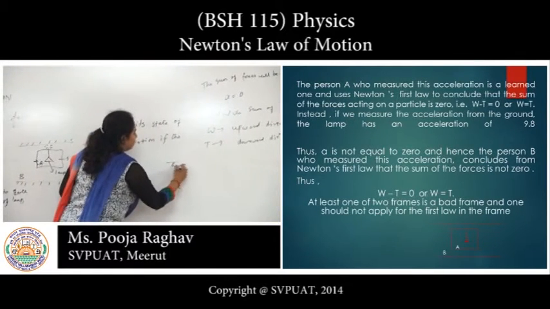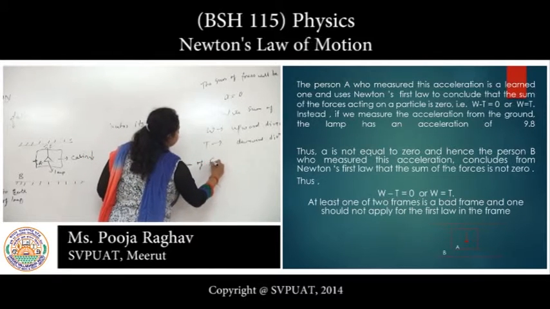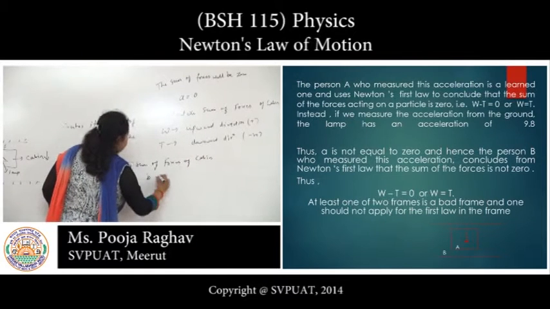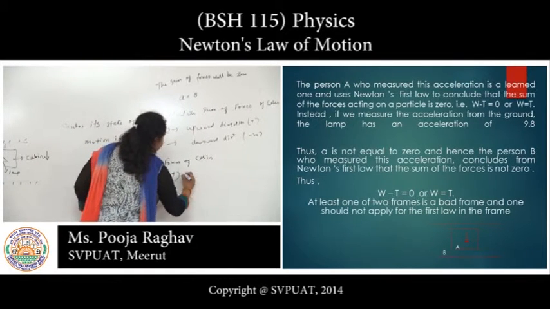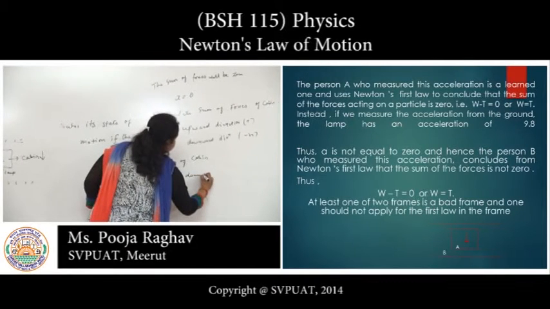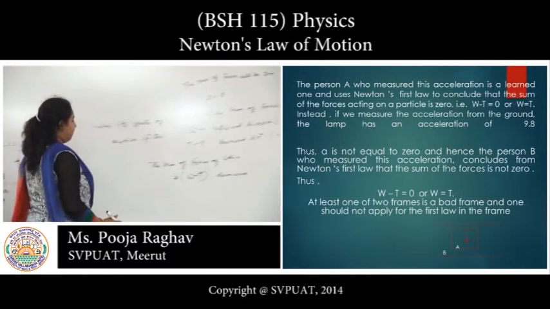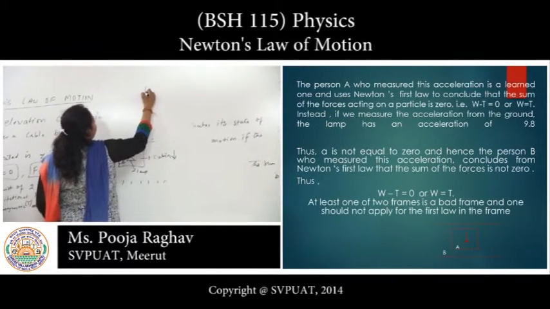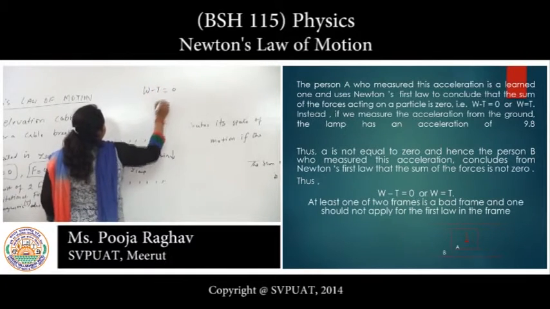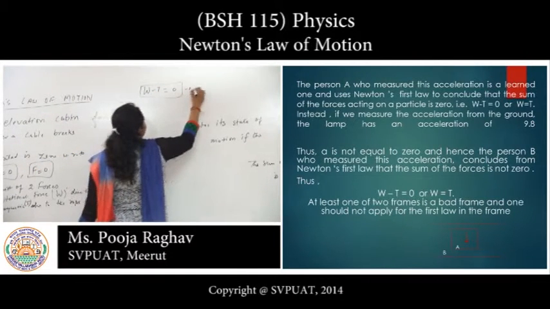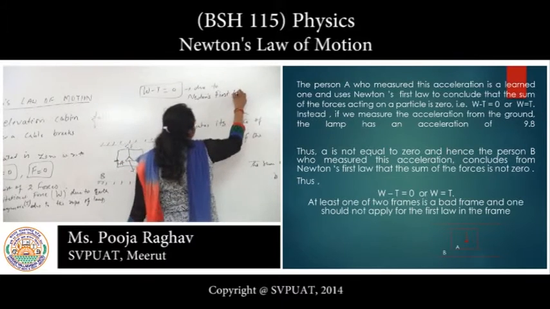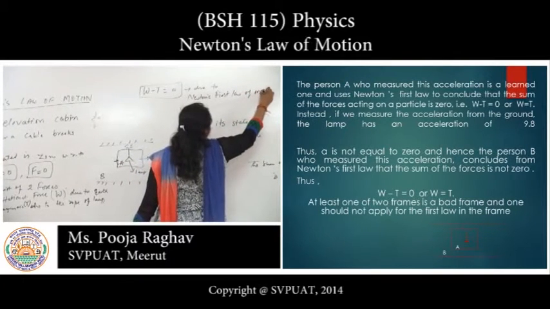Then the sum of forces is W minus T. We know that A vector is 0, then the sum will also be 0 due to Newton's first law of motion.